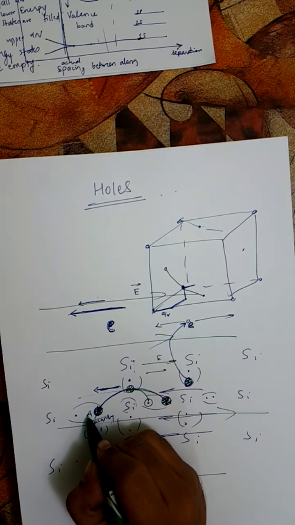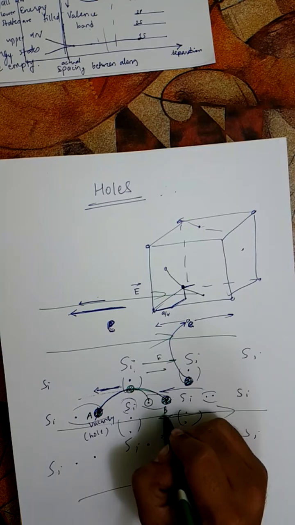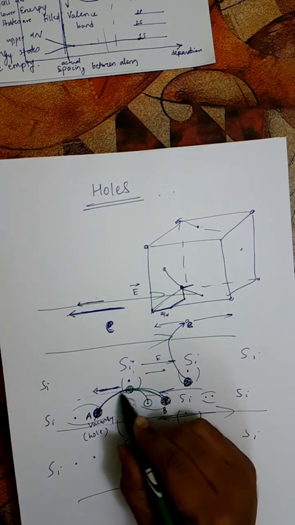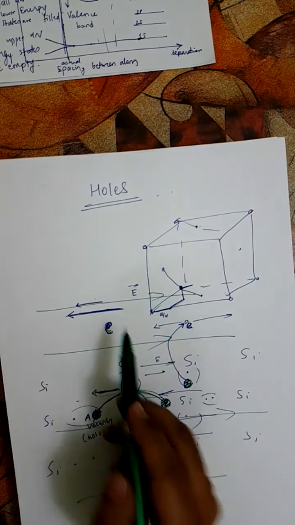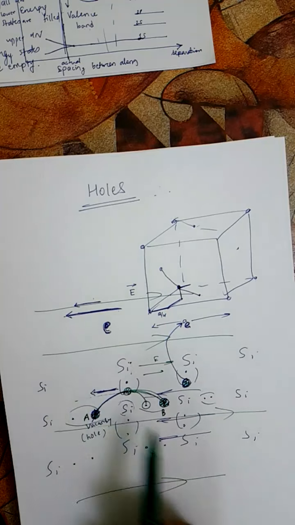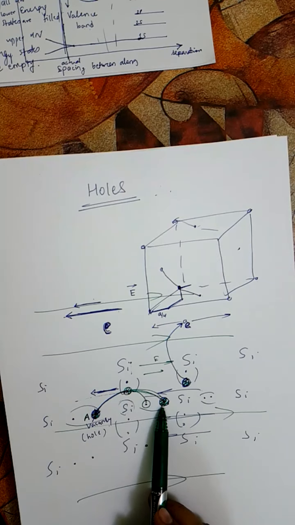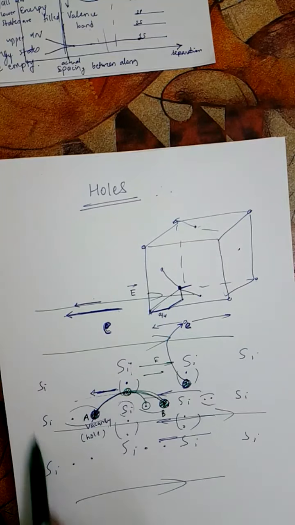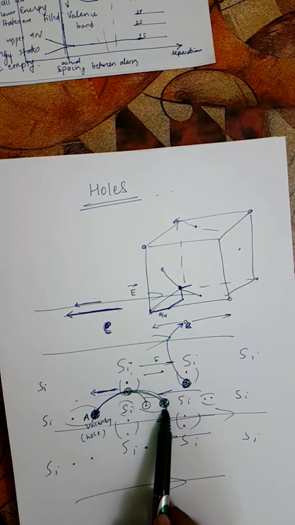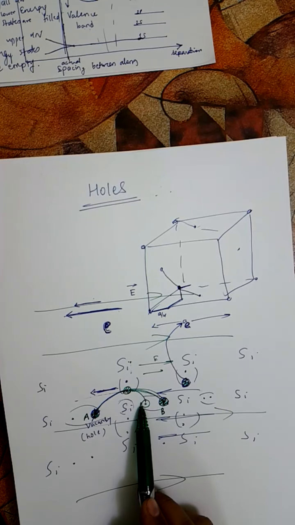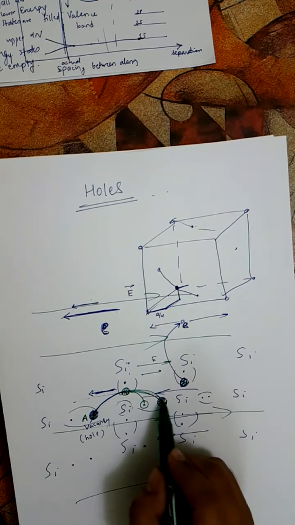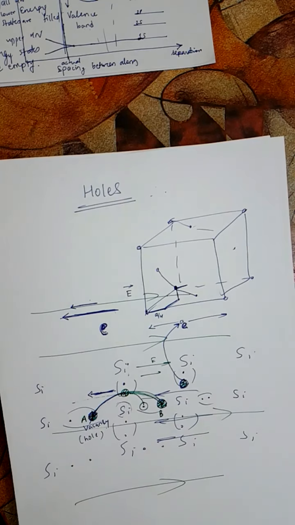So let's say this place was A where the vacancy was there initially, and now the vacancy is here at B. So effectively the electron has been transferred from point B to point A. And so not only can these free electrons move opposite to the electric field to create electric current, these electrons within the valence band, bound to the silicon atoms in this lattice, can also move to the next atoms where there is a vacancy, and thus effectively these electrons are moving opposite to the electric field, thereby constituting a current.